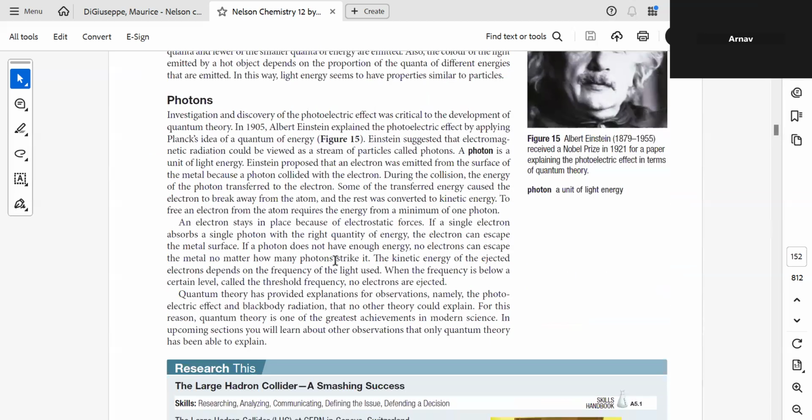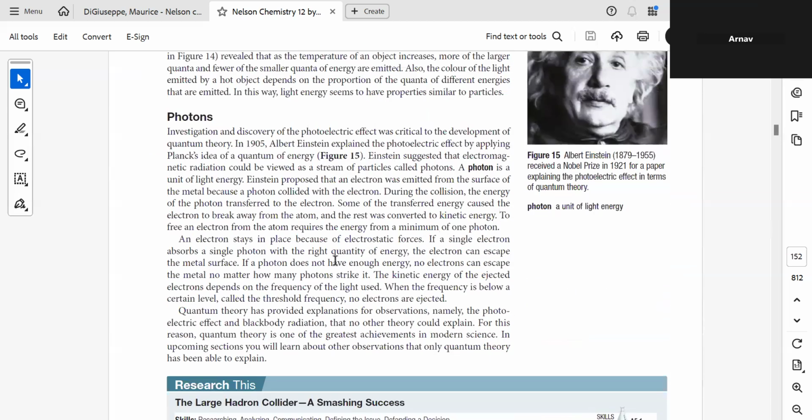Any doubt with this? So what is a photon? It's a unit of light energy.